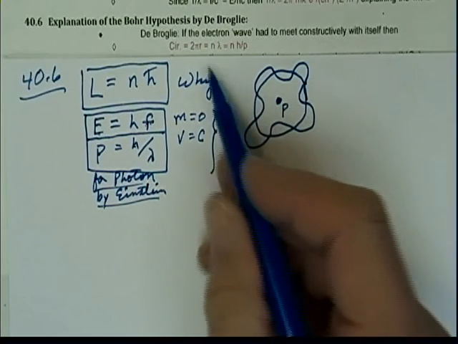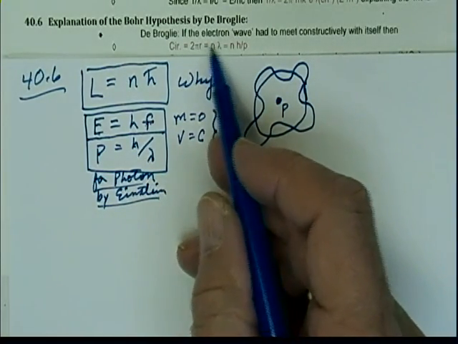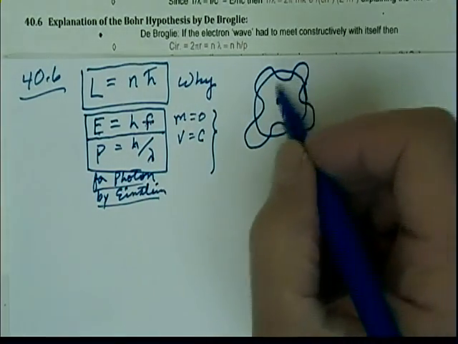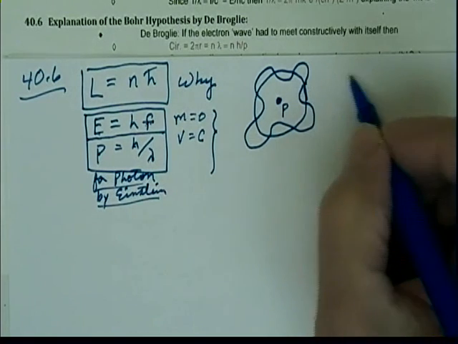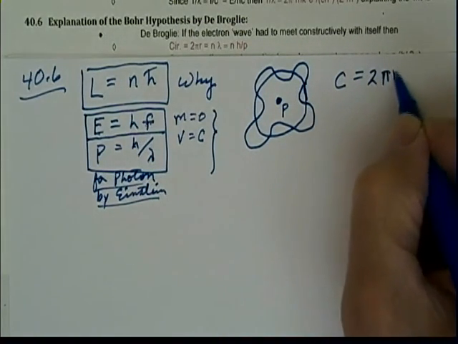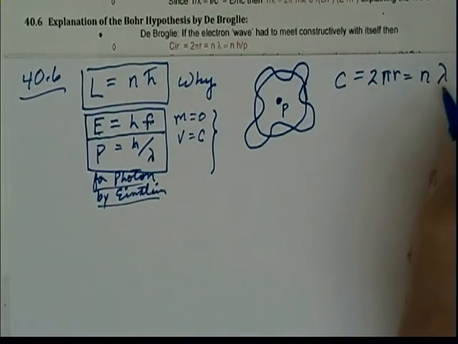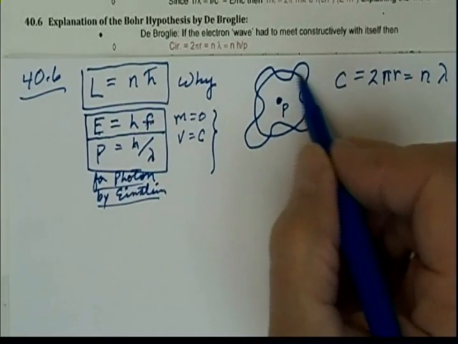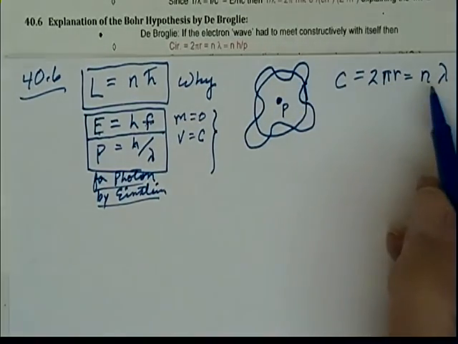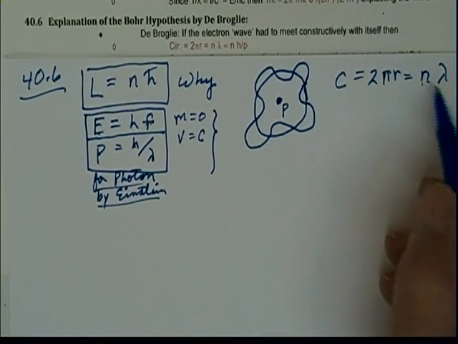Now, de Broglie knew this from optics, that waves can cancel each other out when they interfere destructively, so he made the conjecture. He said the circumference, 2 pi r, must be equal to an integer number of wavelengths in order for this to add up. In other words, we could have one wave going around, or 2 waves, or 3 waves, but you always have to have an integer number so that the waves are constructive.